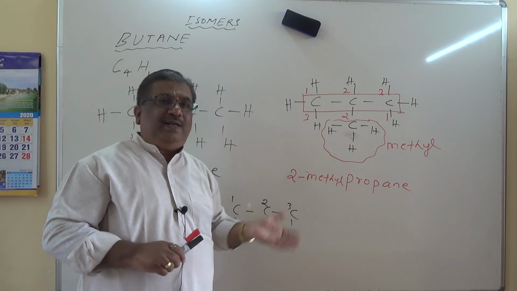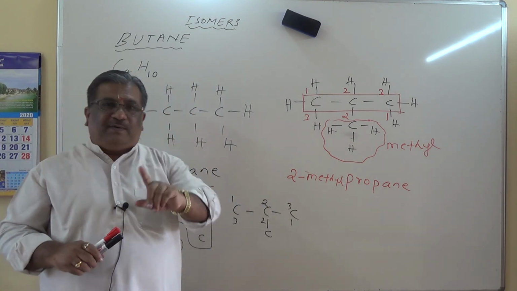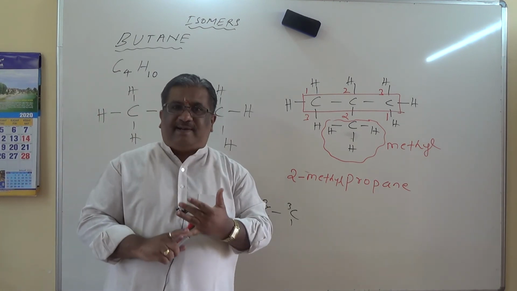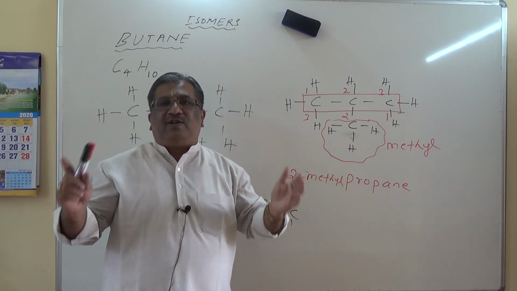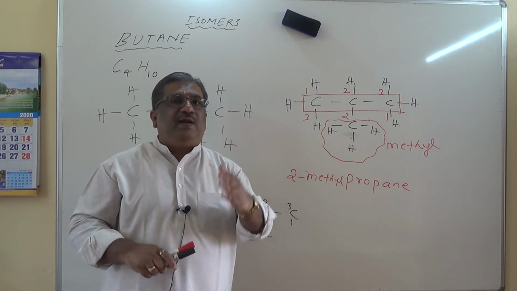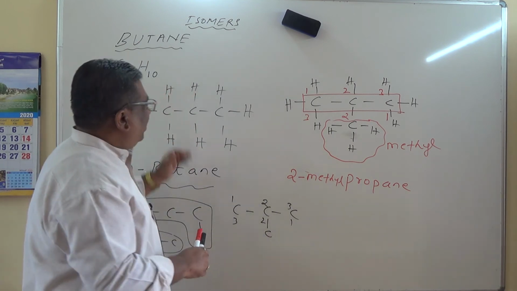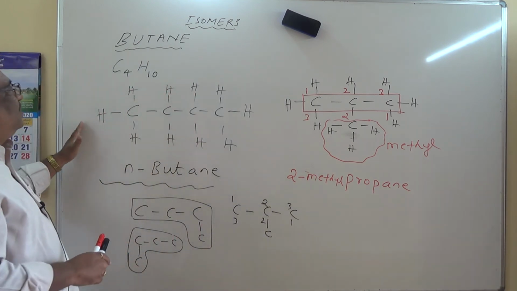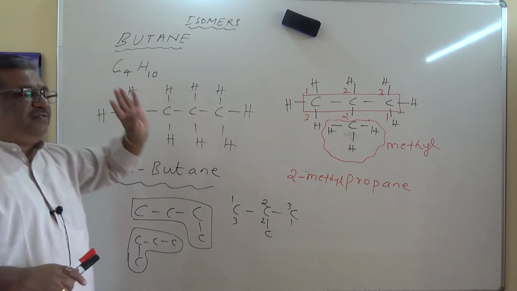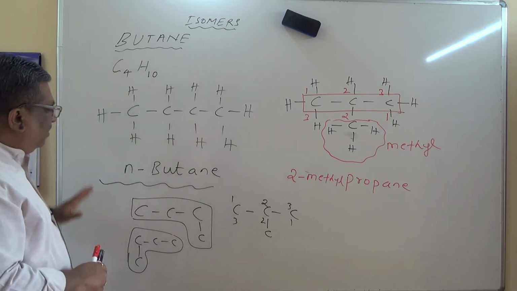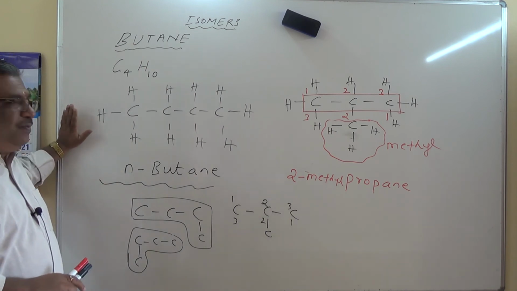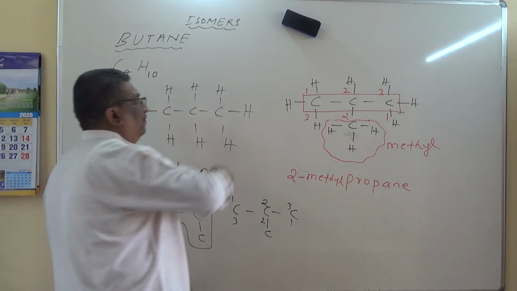Therefore isomerism also could be one of the factors, along with catenation and tetravalency, that enables carbon to form a very large number of compounds, probably 3 million plus. So make a note of these two isomers of butane. There are two isomers for butane. Now let us check isomers for pentane. I think you have noted down. Let me continue with pentane.